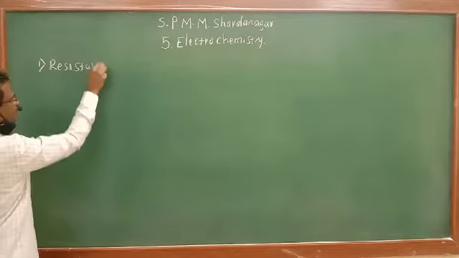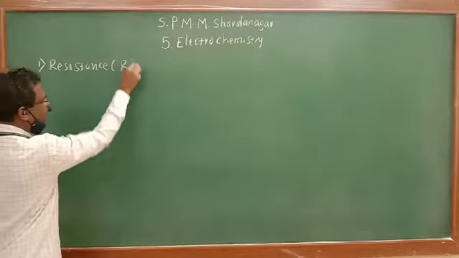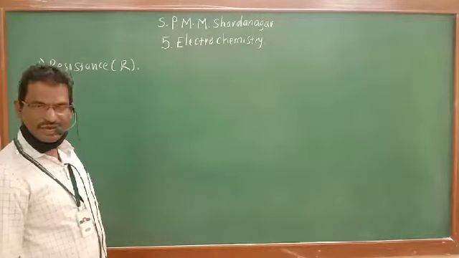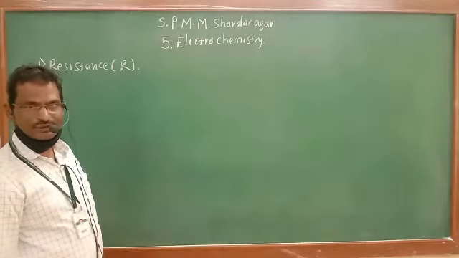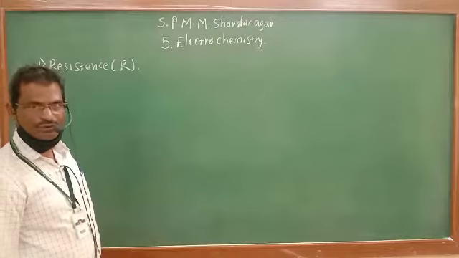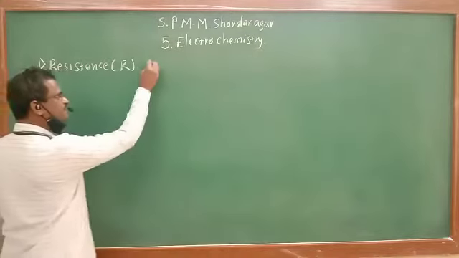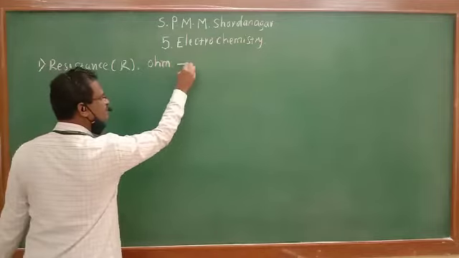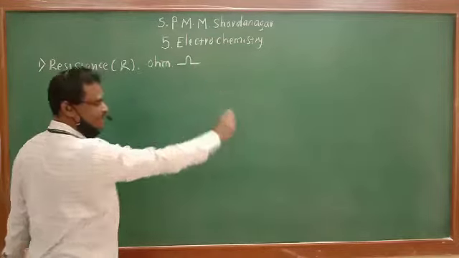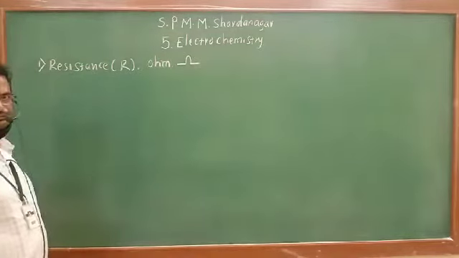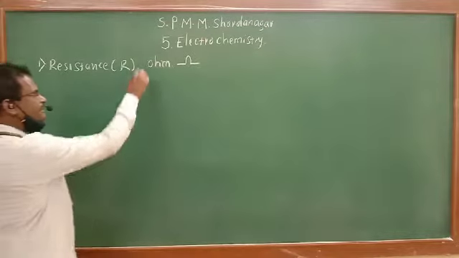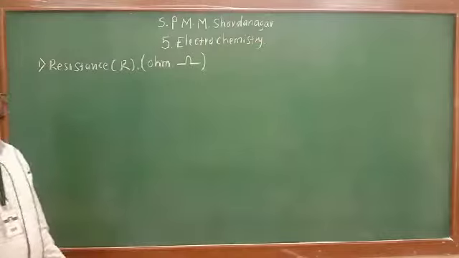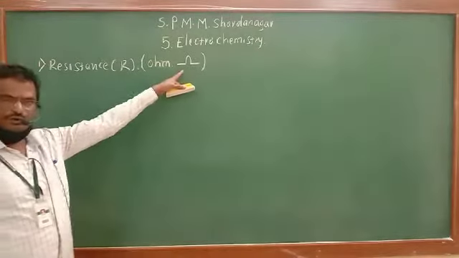You are familiar with this, resistance R. What is the unit of resistance? Unit of resistance is nothing but ohm. It has the symbol omega. Resistance is expressed in terms of ohm and has the symbol omega.